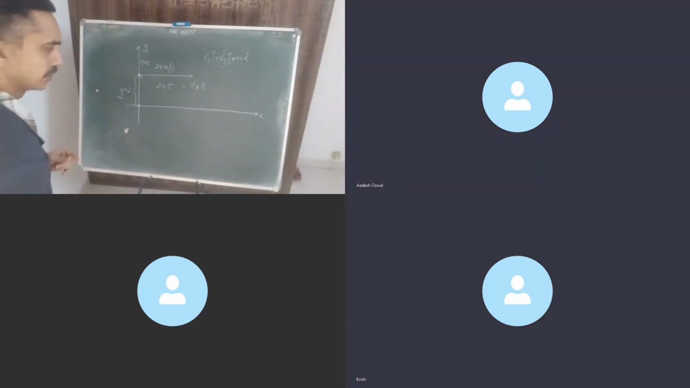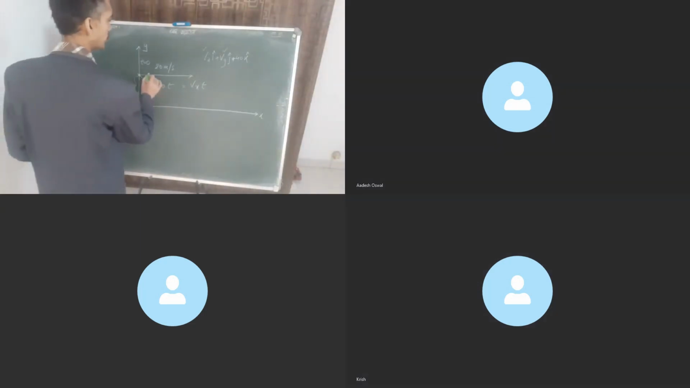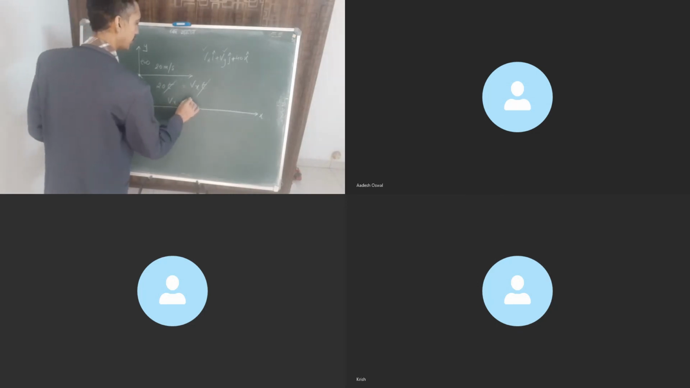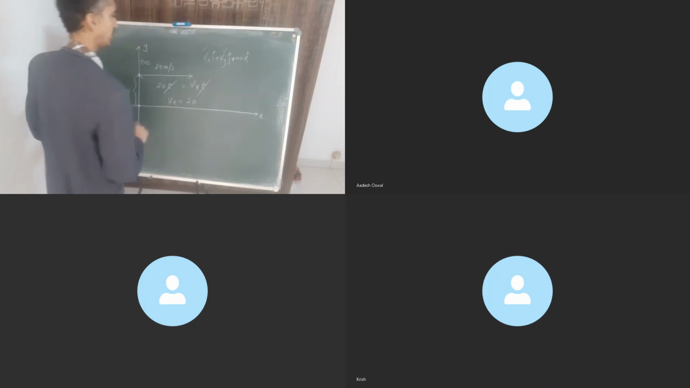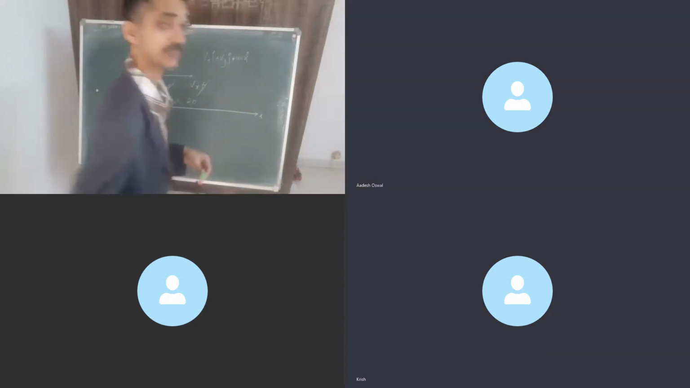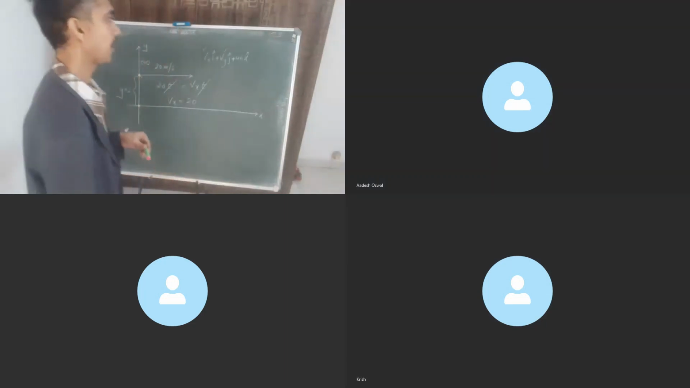So 20 into t for the first particle and Vx into t for the second particle, t and t gone. I don't require t for this case at least. So Vx is equal to how much? We get 20, correct? So Vx you got. Now for Vy.